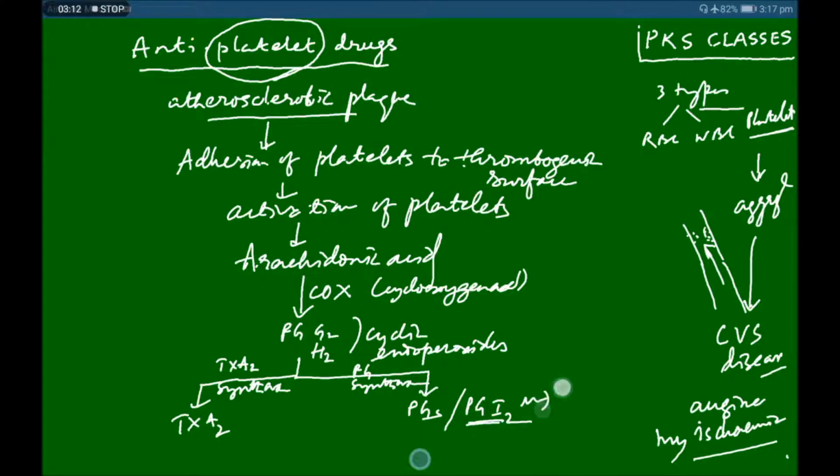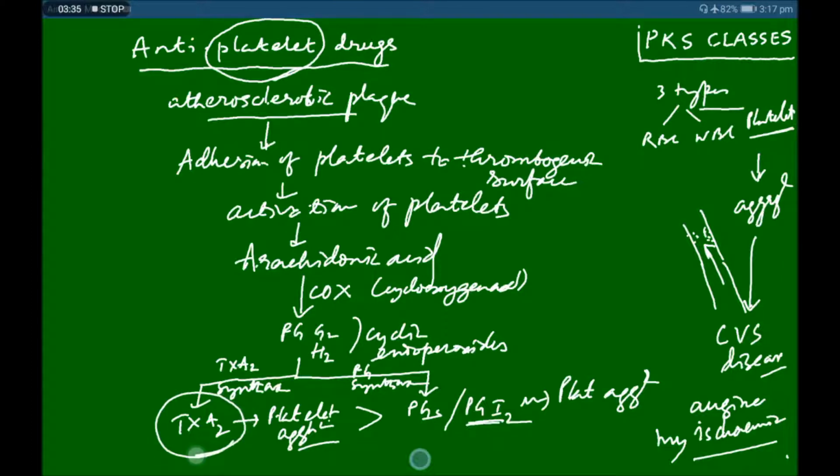Prostaglandin I2 inhibits platelet aggregation, and thromboxane A2 causes platelet aggregation. But the dominant role is that of thromboxane A2, so the net action of arachidonic acid and the generation of thromboxane A2 will be platelet aggregation.